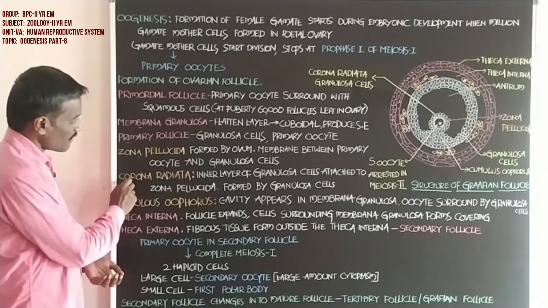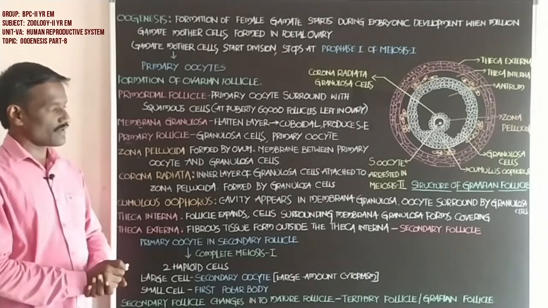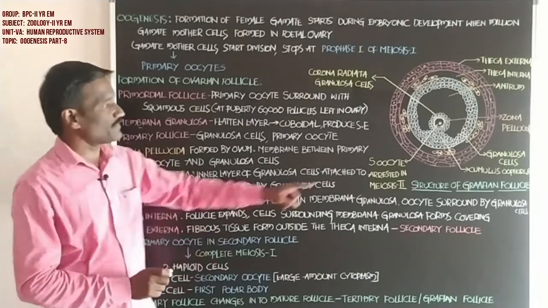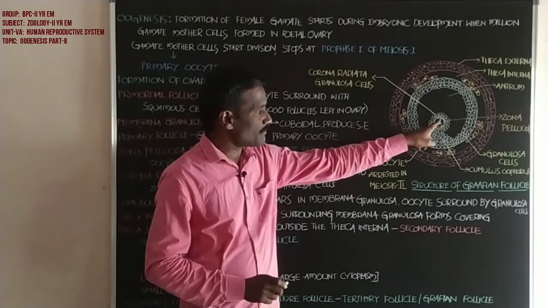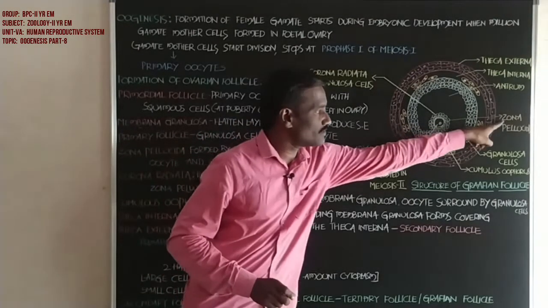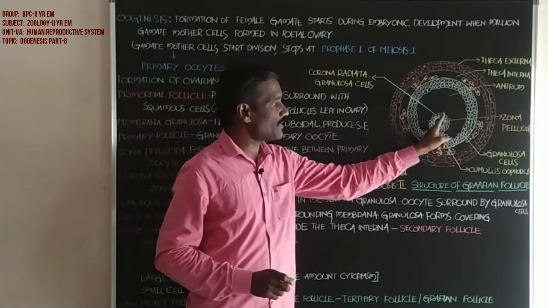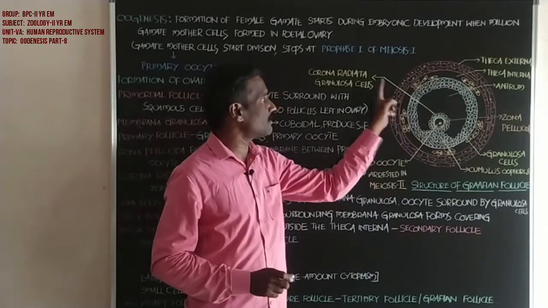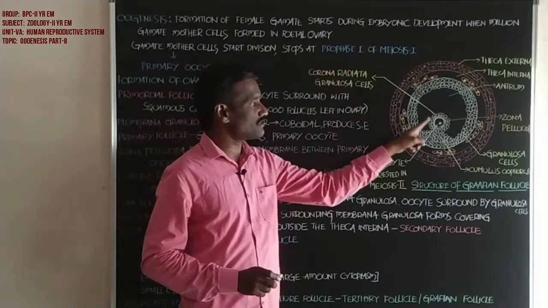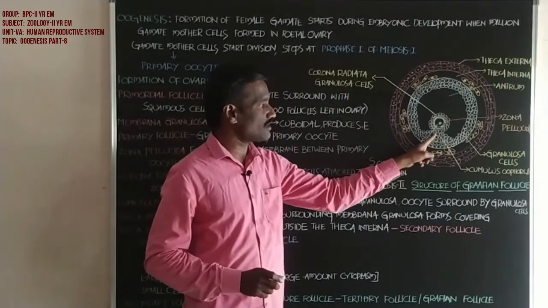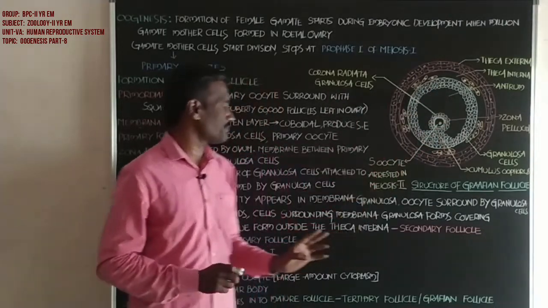Next, the corona radiata. This is the primary oocyte. The primary oocyte is surrounded by the zona pellucida. The part surrounding the zona pellucida is called the granulosa cells. These are granulosa cells.